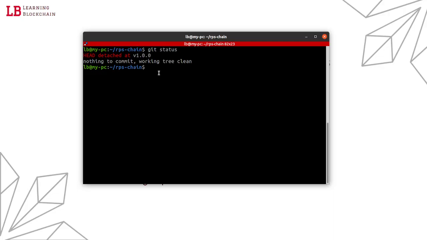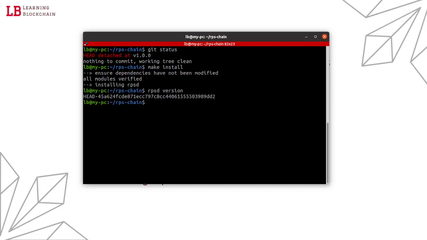Okay, and what we have to do here is start a chain from scratch. So let's run make install to install the v1 rpsd version. Okay, in this case it's not picking this up because the version, because we did the changes after the v1 release to be this version, but no worries, it's no big deal.